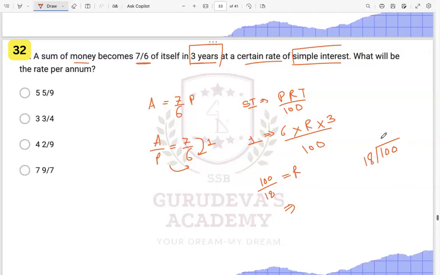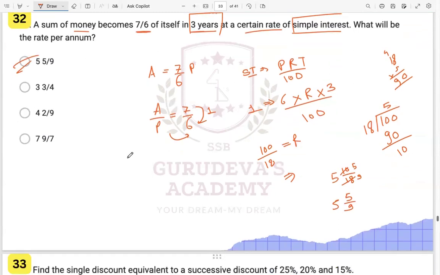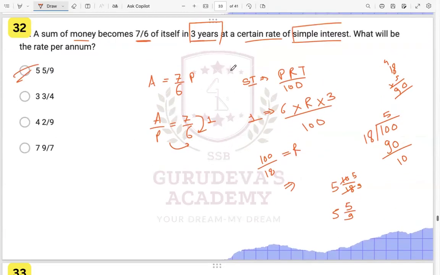18 will be 5 times. Yes, 18 into 5 is how much? 18 into 5: 5 eights are 40, and 5 ones are 5, so 5, 6, 7, 8, and 9. Right, it is 90 over here, and this will be 10 over here. So 5 10 by 18, or you can say 5 by 9 over here, right? Simply we have to put in the values over here, right?